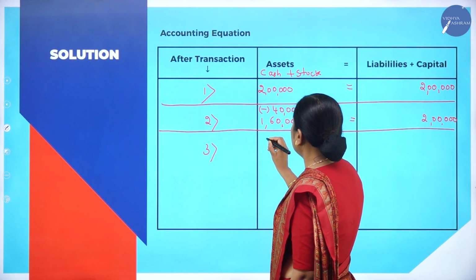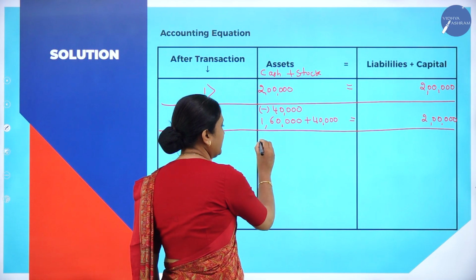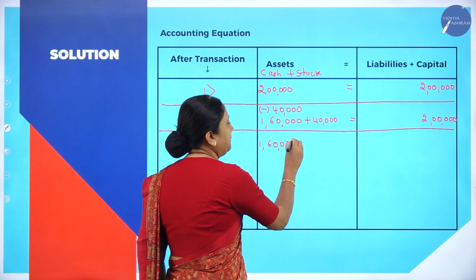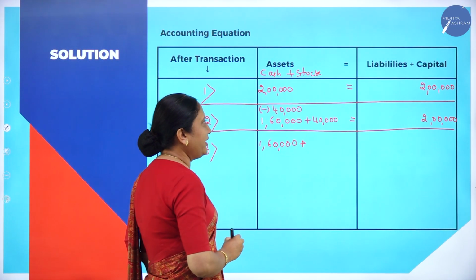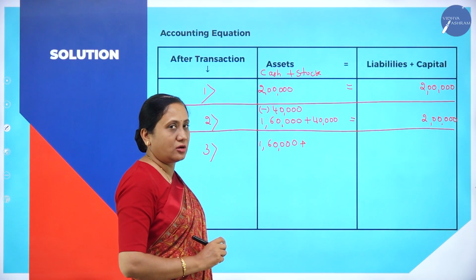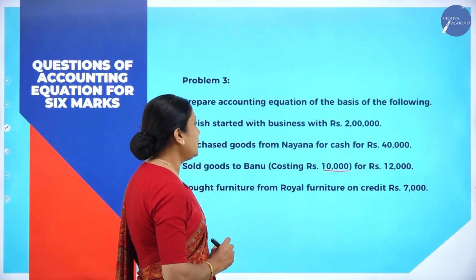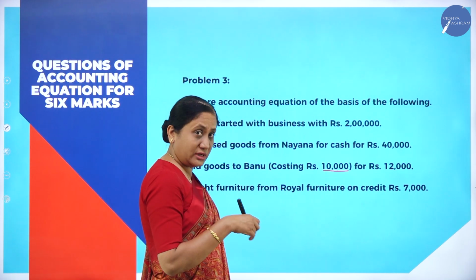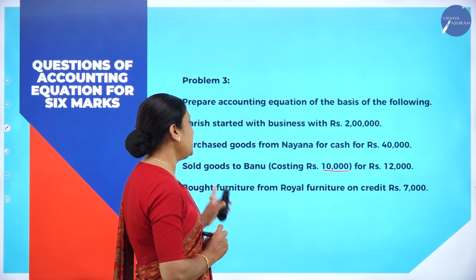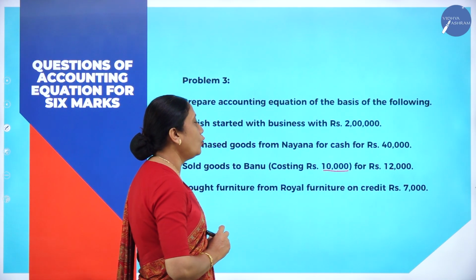Sales. See here, is there any change with respect to cash? There is no change with respect to cash. So I will write it as it is. Plus, what was the available stock? 40,000 was the available stock. That was the stock available in the business. Now, out of 40,000 value of stock, 10,000 worth of stock has been sold.